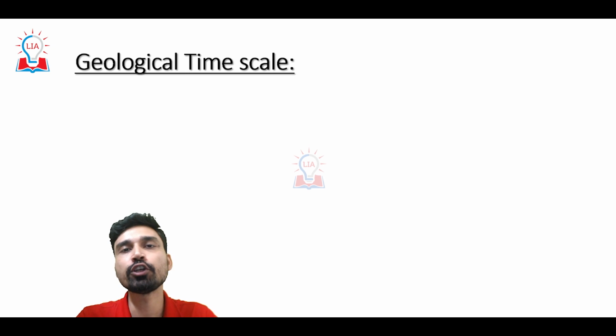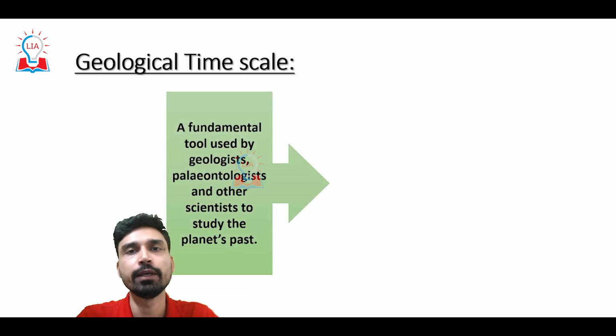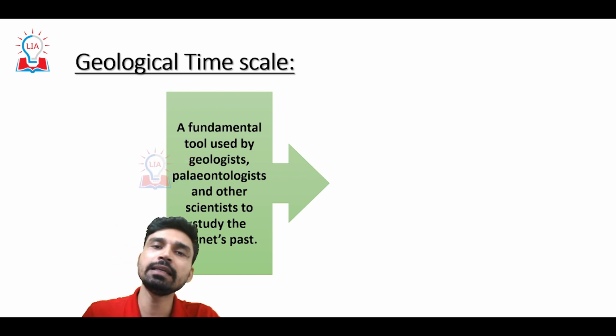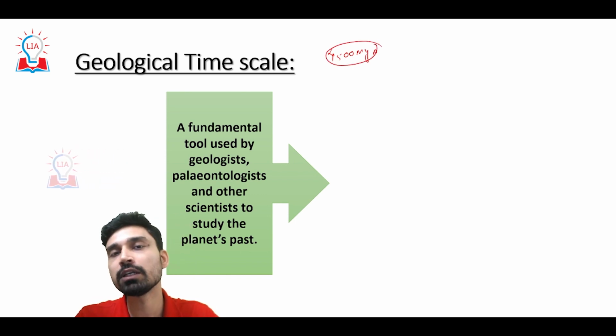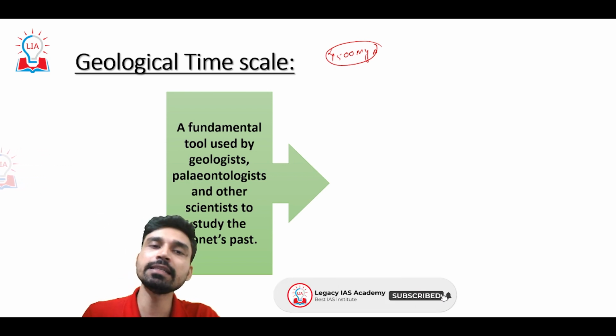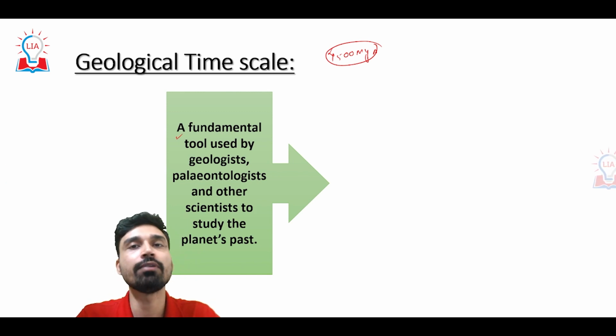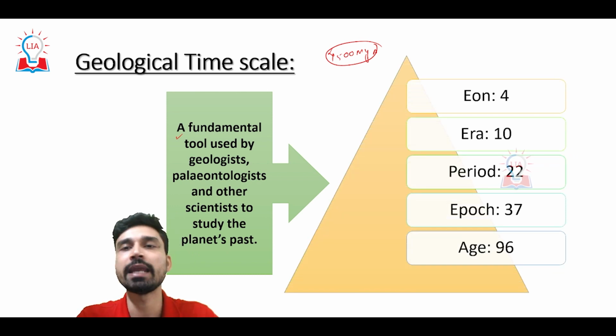Before understanding the addition of the Anthropocene epoch, we also have to understand what the geological time scale of the Earth is. Geological time scale refers to a division of the Earth's history, or the Earth's age, into various subdivisions. The Earth formed about 4,500 million years ago, and to understand each part of its geological history, we have divided it into different time periods. This also serves as a fundamental tool used by geologists, paleontologists, and other scientists to study the history of the planet Earth.